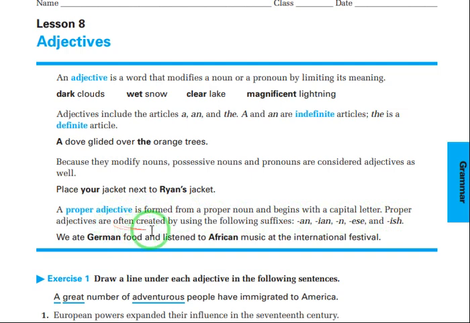Proper adjectives are often created by using the following suffixes: an, ian, ese, and ish. We ate German food and listened to African music at the international festival. So German and African, they were nouns and proper nouns actually, and we turned them into proper adjectives by adding an.